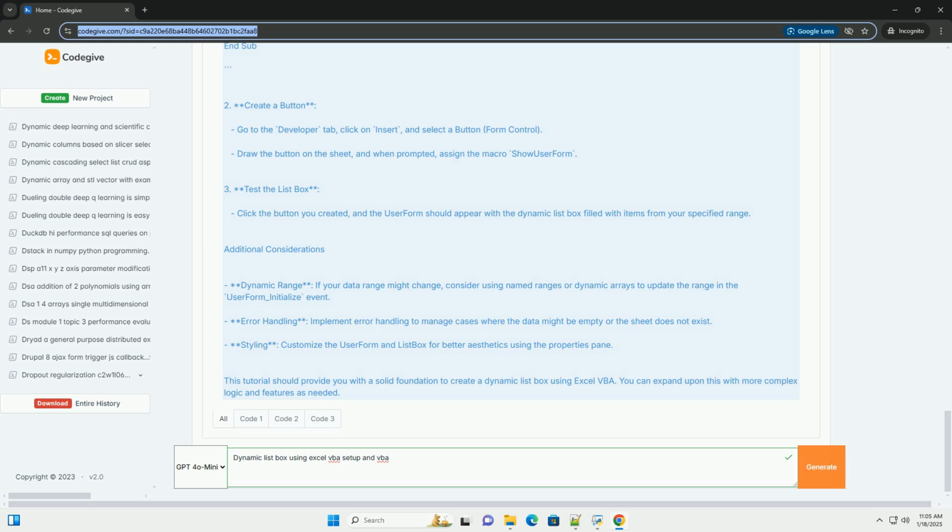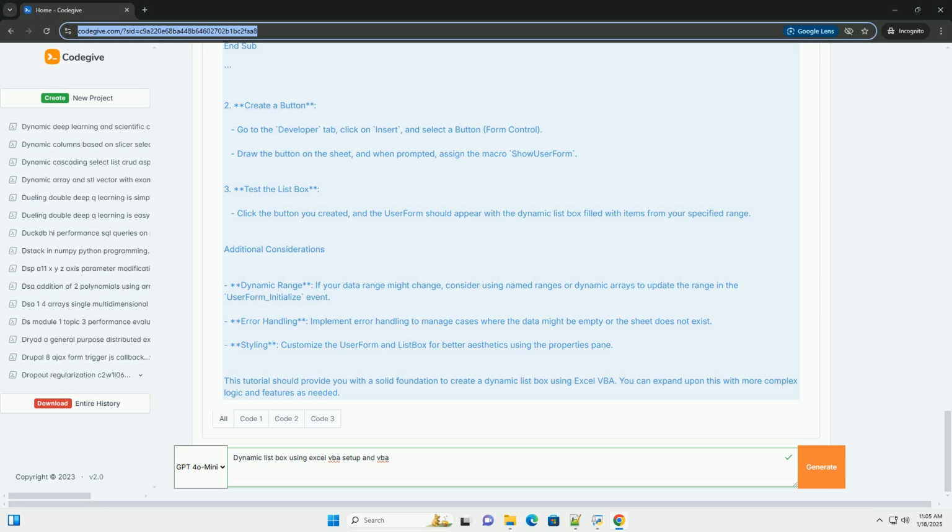Step 4, testing your user form. 1. Run the user form. Close the VBA editor and go back to Excel. To run the user form, you can create a simple macro or a button on the worksheet. Add the following code to a new module. 2. Create a button. Go to the Developer tab, click on Insert, and select a button, Form Control. Draw the button on the sheet, and when prompted, assign the macro ShowUserForm.